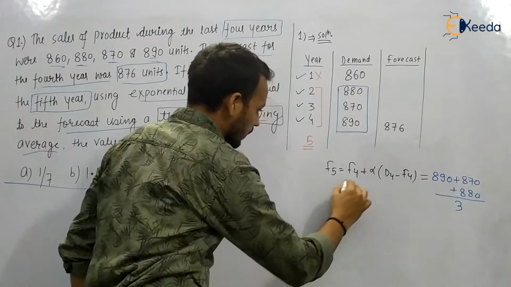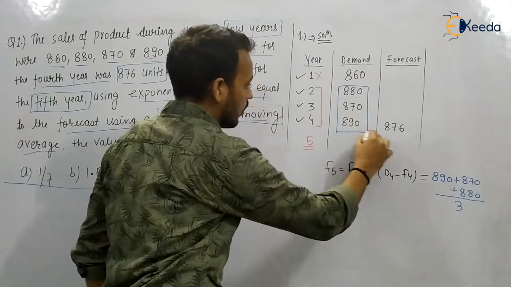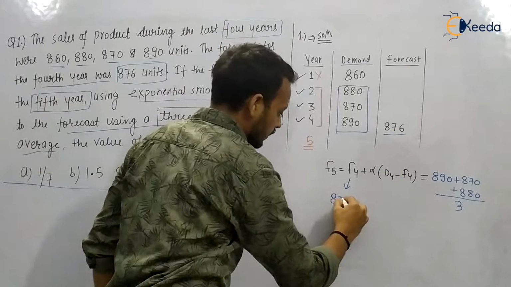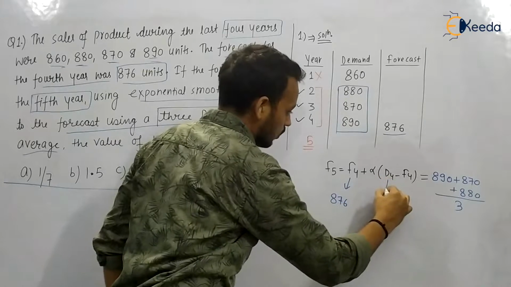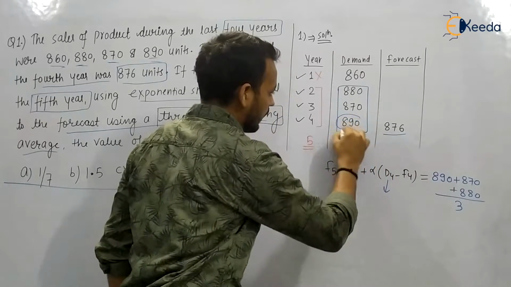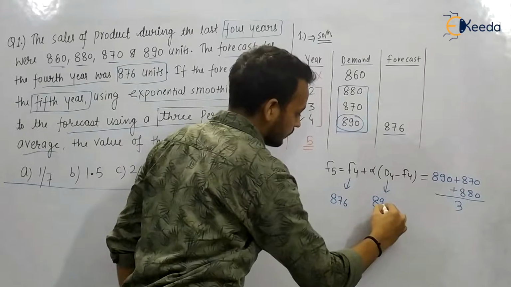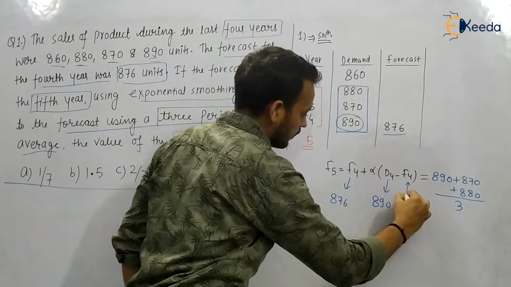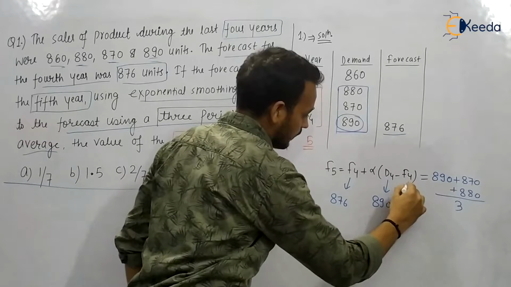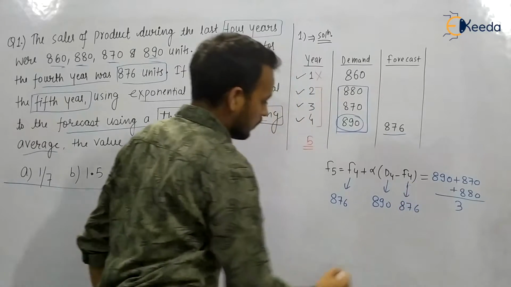So here we will put the value F4, we have got 876. Alpha we don't know. D4 is 890, and F4 is again 876. So what will you get?